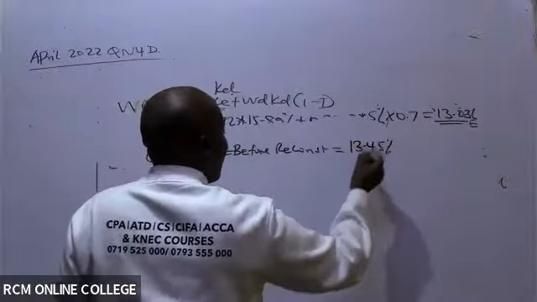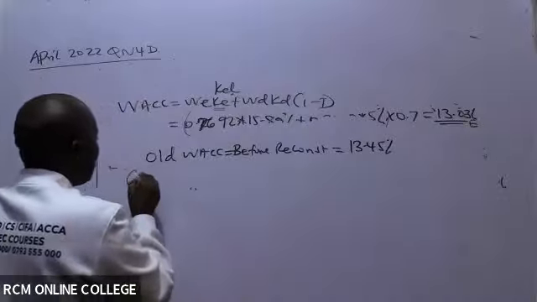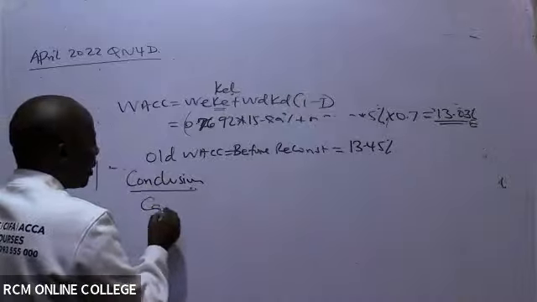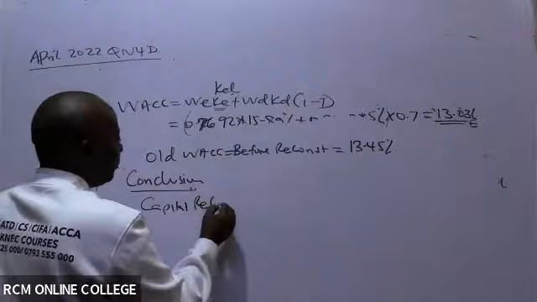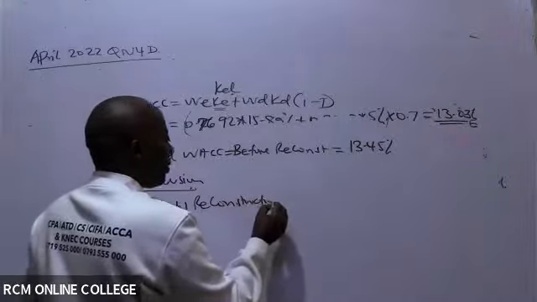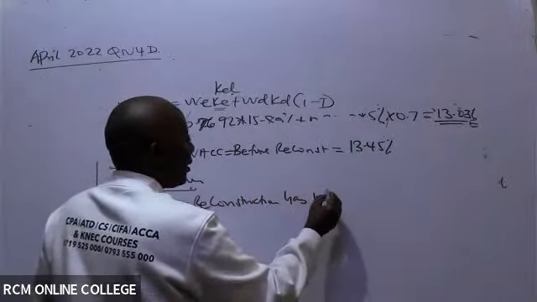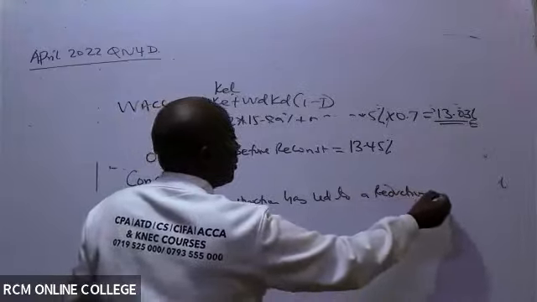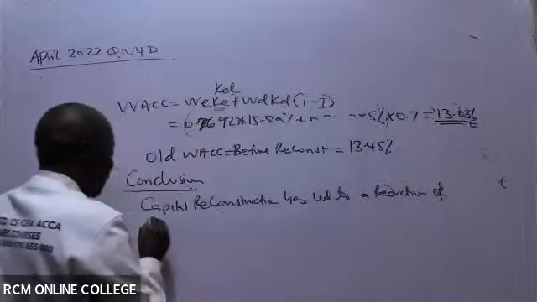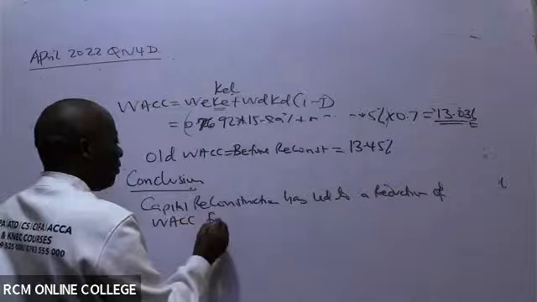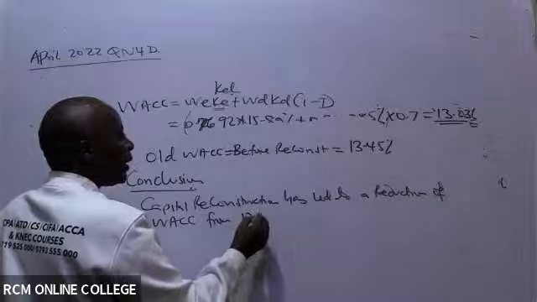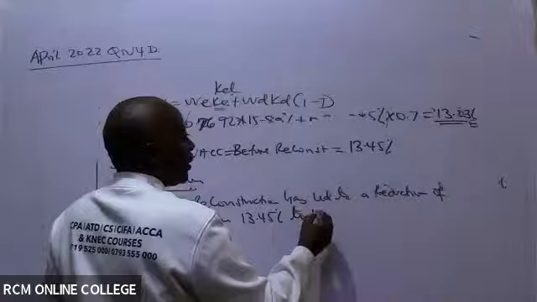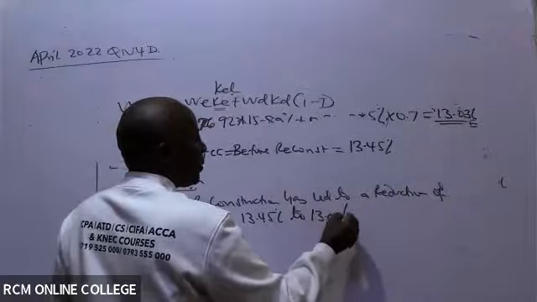So then in this case here, capital reconstruction, capital conclusion, capital reconstruction has led to a reduction in WACC from 13.45% to 13.03%.